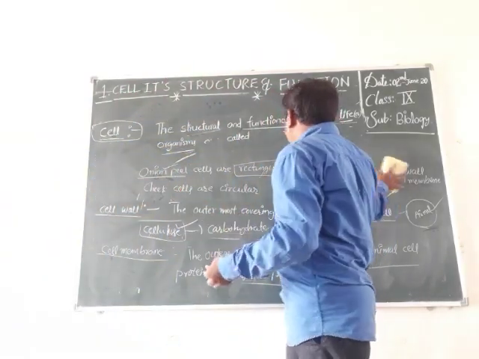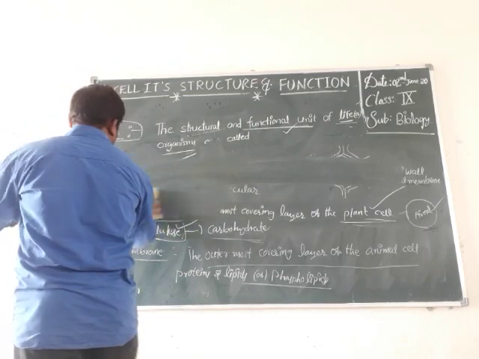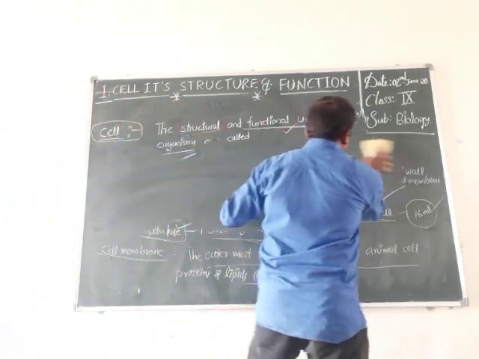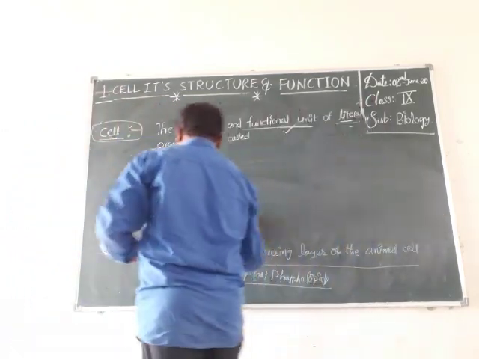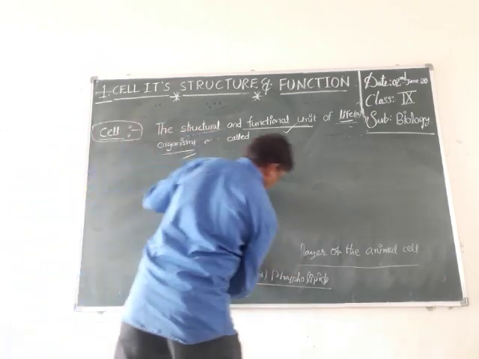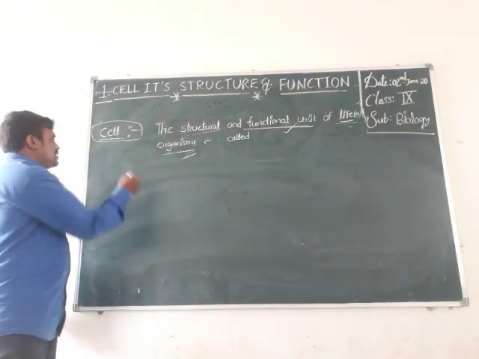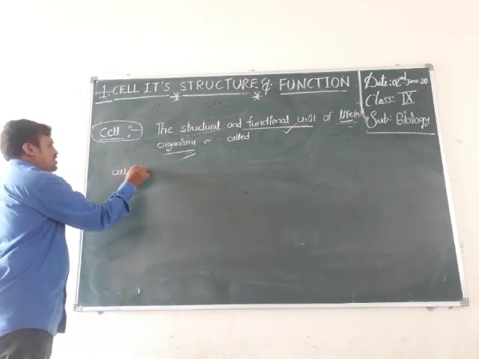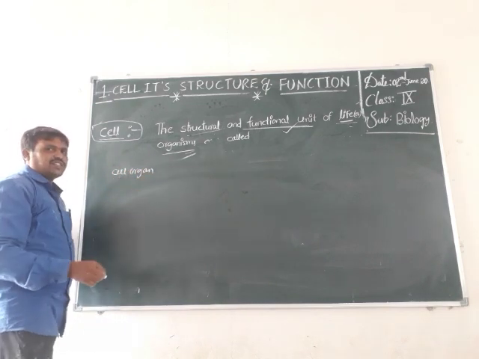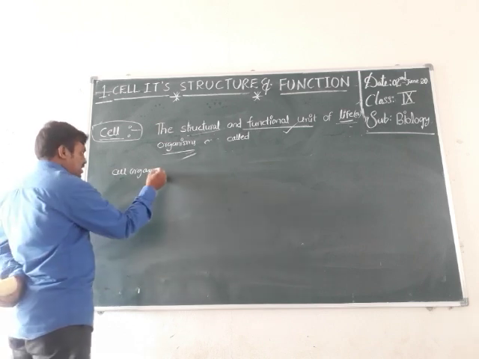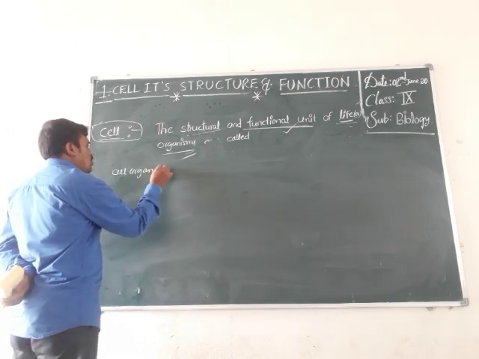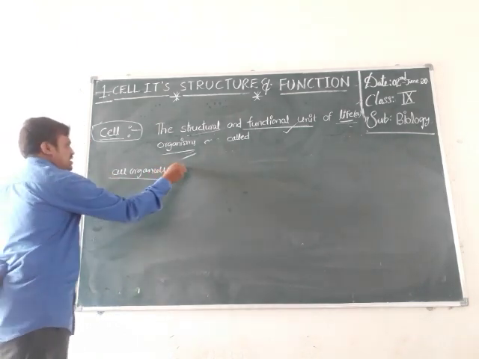What are the differences between plant cell and animal cell? First of all, we discuss cell organelles. After that, we can discuss the differences between plant cell and animal cell. What is the meaning of cell organelles?